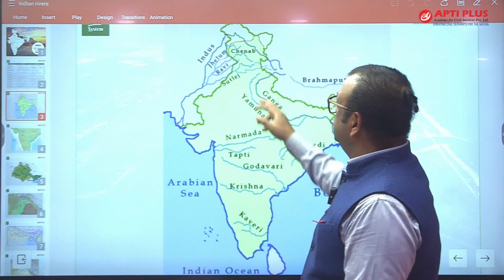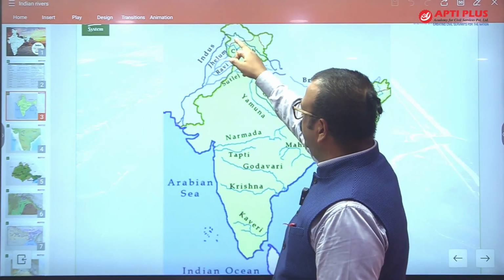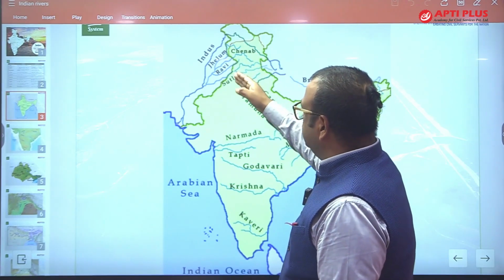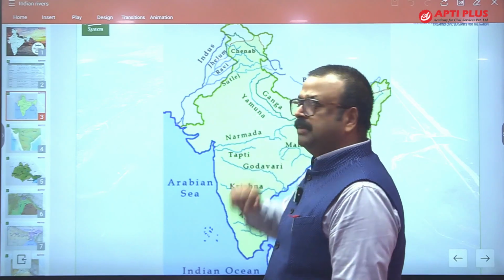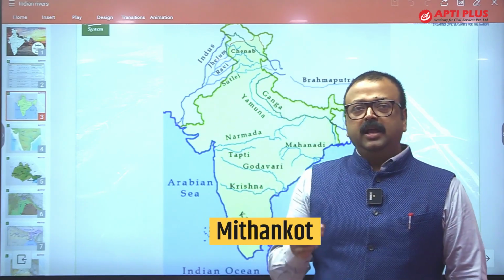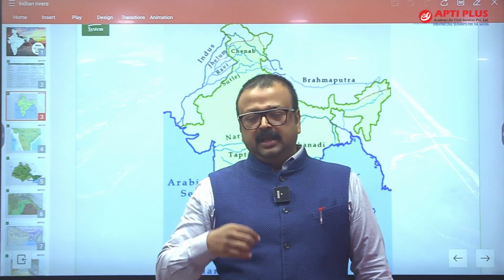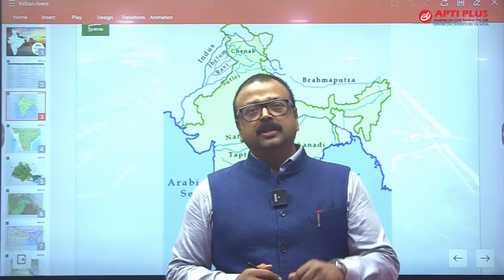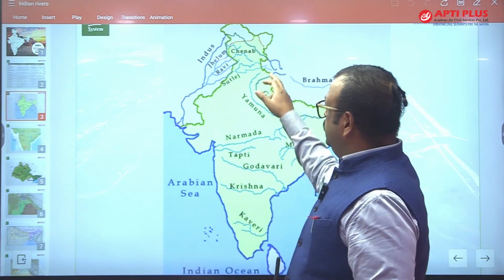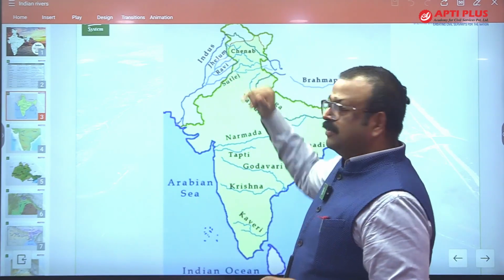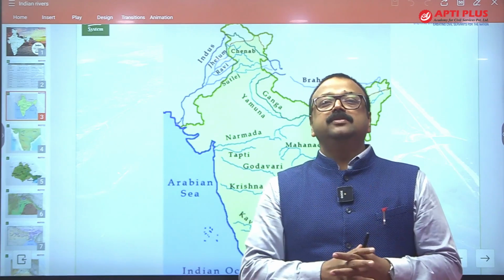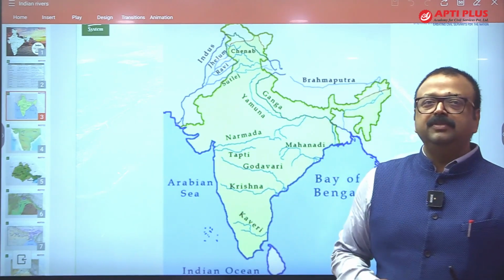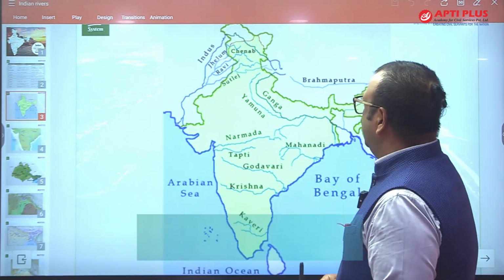You will find that the Chenab is taking the water of the Jhelum, and the Ravi, and the Satluj is taking the water of the Beas, meeting near Mithankot. From here it becomes Panchanad, and this Panchanad drains its water into the Indus. Fine. So you see that the Satluj, Beas, Ravi as well as the Jhelum are not directly connected with the Indus, rather they are connected through the Chenab. How this connectivity is made, let me explain.